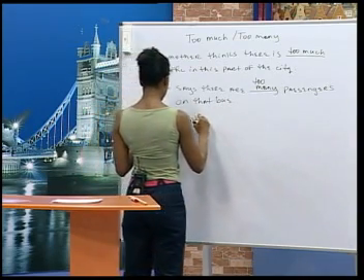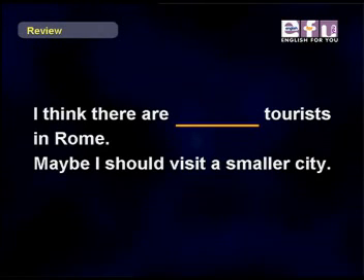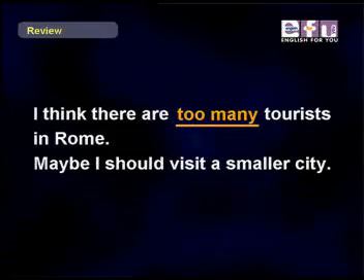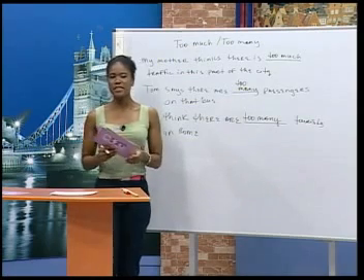Alberto, it's your turn. I think there are tourists in Rome. Maybe I should visit a smaller city. I think there are too many tourists in Rome. All right. You can visit Naples. Okay. I think there are too many tourists in Rome. Good. All right, good advice.